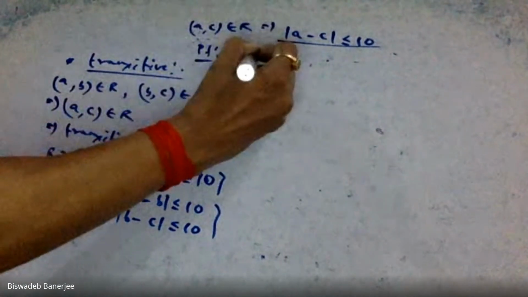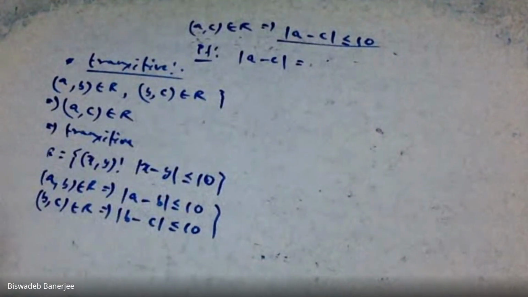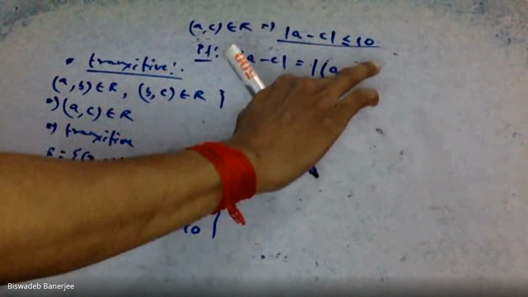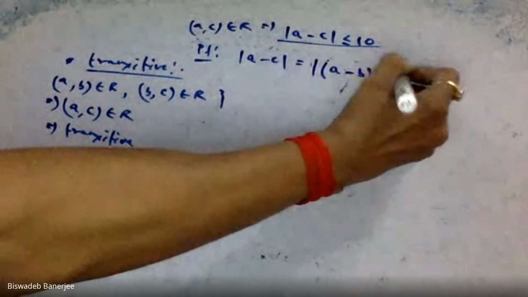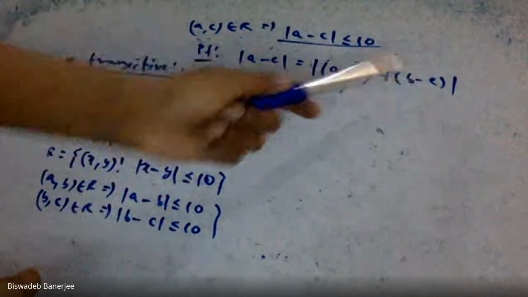How can we show this? We start with mod of A minus C. We can write mod of A minus C as mod of A minus B, we are subtracting b and we are adding b. That we can easily do.